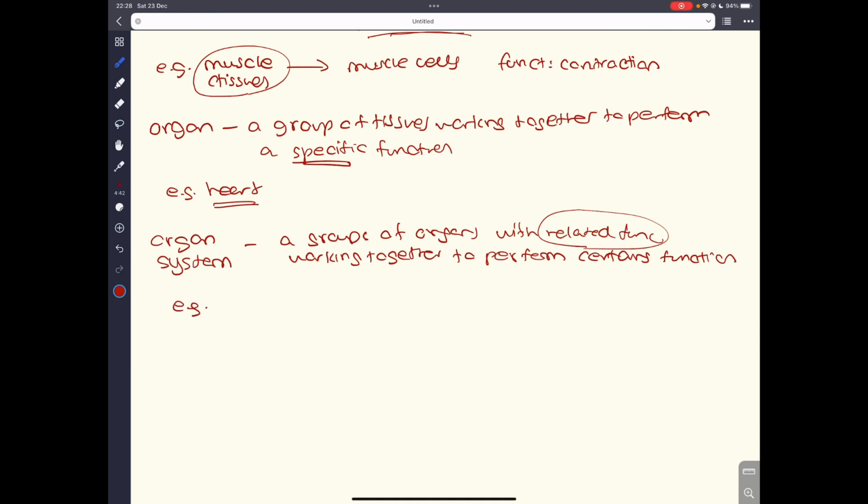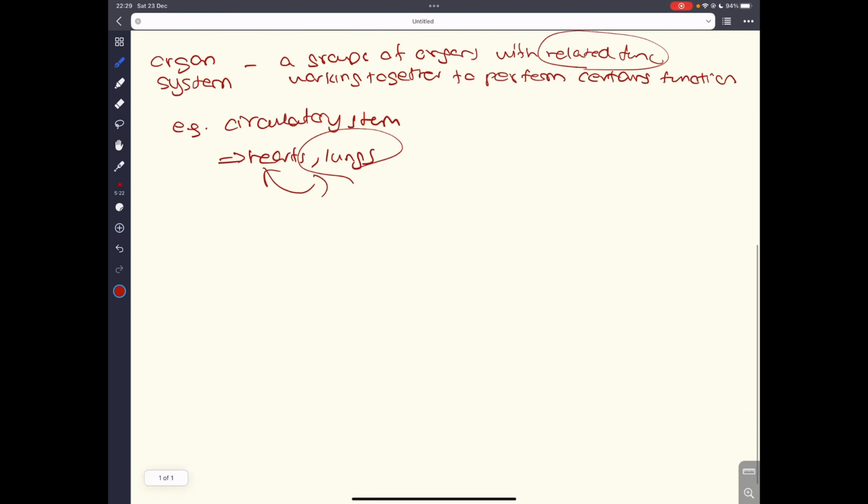For example, I could give you an example of a system. Let's say a circulatory system. A circulatory system not only consists of the heart, but it also consists of the lungs, because the heart and lungs work adjoint to each other in a coordinated way, and they perform this circulatory system, right? So the heart pumps the blood, but how does the heart pump oxygenated blood? Well, it has to first exchange the blood in gas exchange, which takes place in the lungs. So these two organs are different organs, but they are related together to make up an organ system.